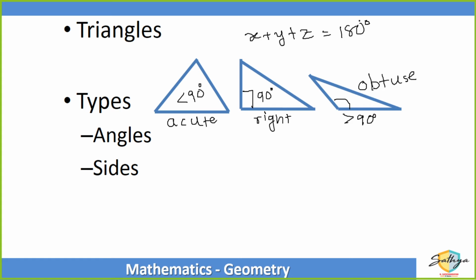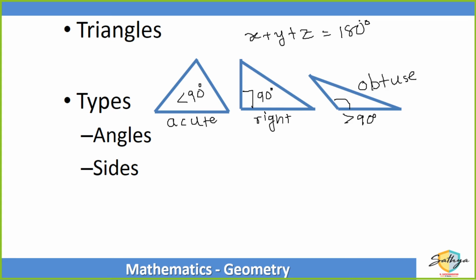If the third one is also acute, it makes an acute angle triangle. If the third is 90 degrees, it forms a right angle triangle. And if the third one is greater than 90 degrees, then it forms an obtuse angled triangle. So these are three triangles based on the type of angles in them.